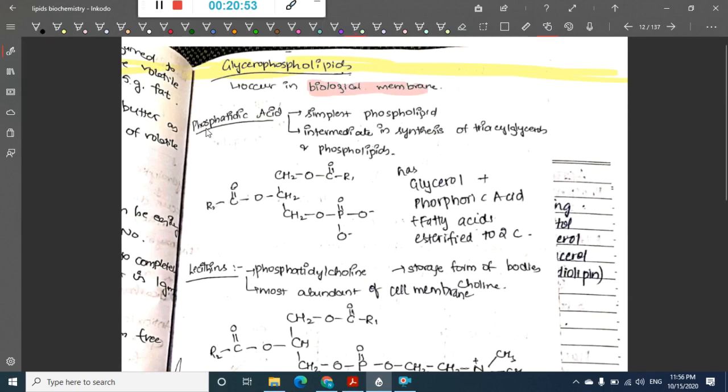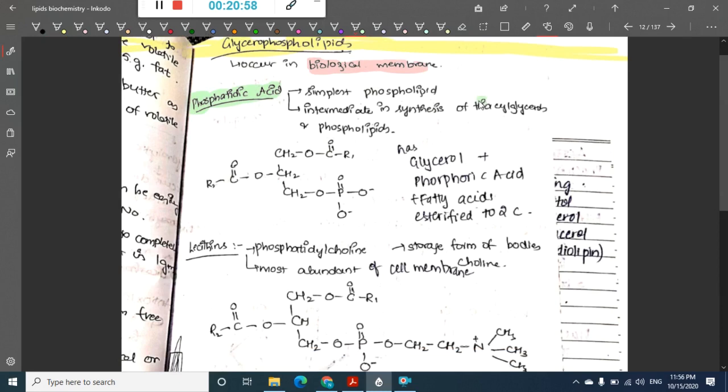The first type of glycerophospholipid is phosphatidic acid. This phosphatidic acid is an intermediate in the synthesis of triacylglycerol and phospholipids. What does phosphatidic acid contain? It contains glycerol plus phosphoric acid plus fatty acids esterified at the first and second carbons. See, this is a glycerol backbone with phosphoric acid at one end and fatty acids on the other carbons. So this is phosphatidic acid.